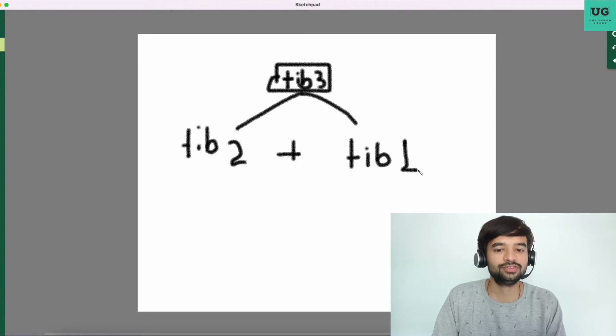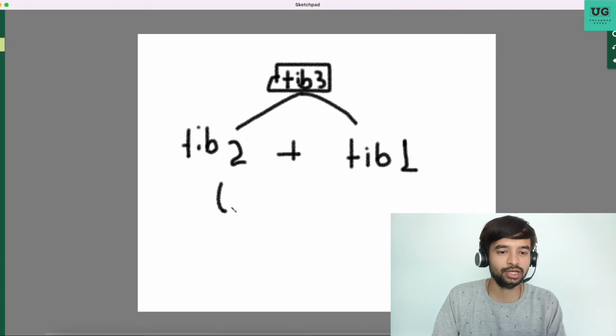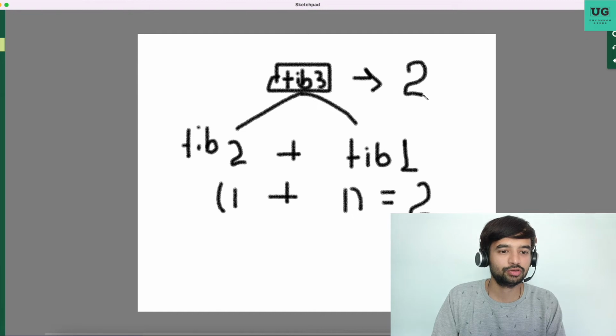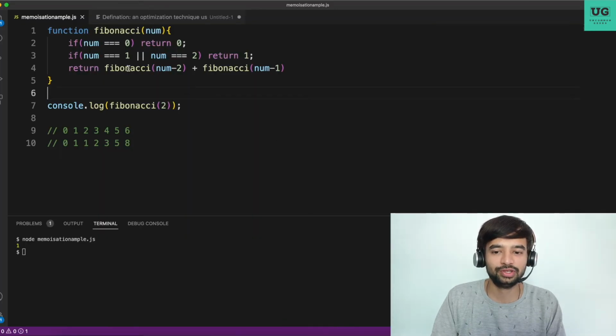What is Fibonacci of 2? You already saw from the code that Fibonacci of 2 is 1. Fibonacci of 1 is also 1. So Fibonacci of 3 is 1 plus 1, 2. Even in the example here, Fibonacci of 3 is 2.